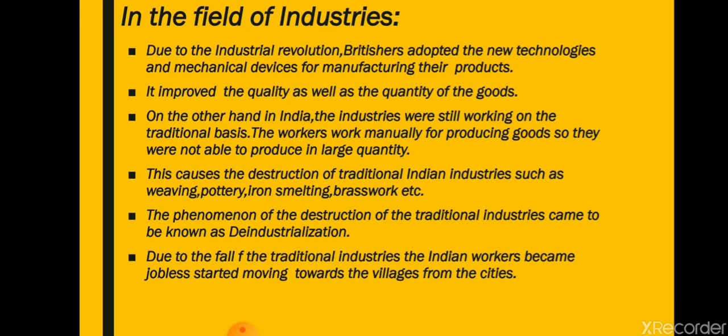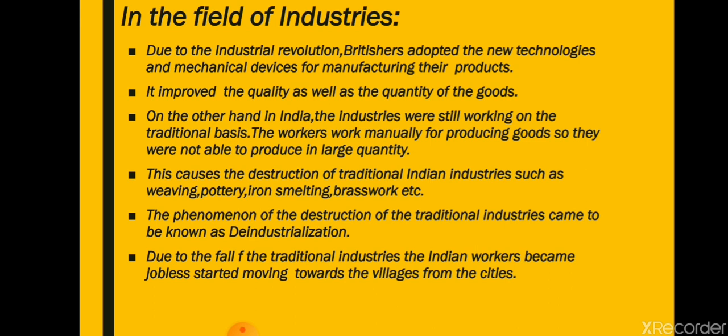What happened after that? Once they started manufacturing products with machineries, it improved the quality of the products as well as the quantity. Quantity means if we are producing something manually, it will take time, but if we are using machines, it will take less time and we can produce more with the help of machines. So it improved the quality as well as the quantity of the goods.